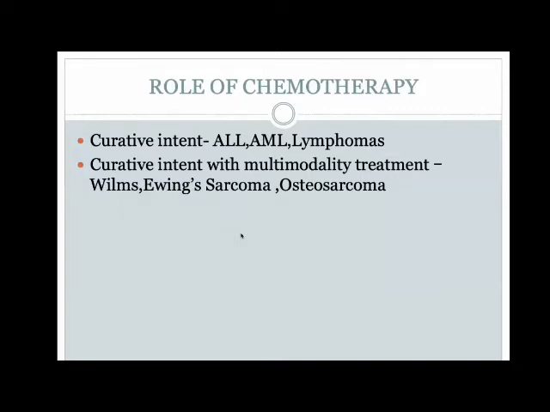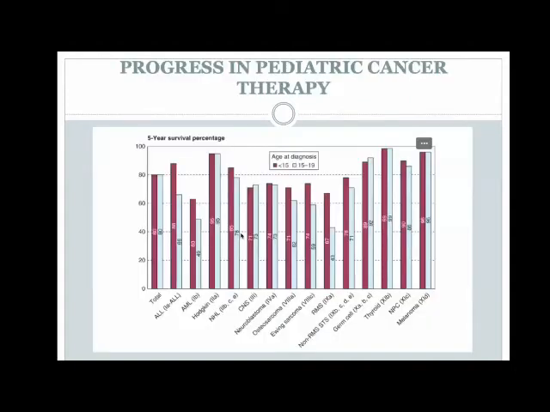The tumors in which we usually go ahead with curative intent are, like I said, the commonest hematological malignancies that we see: ALL, AML, lymphomas. With chemotherapy, the likelihood of cure is very high in these tumors. Whereas in tumors such as Wilms, Ewing sarcoma, osteosarcoma, along with chemotherapy, some form of local control is absolutely essential if we are to get a cure in these children.